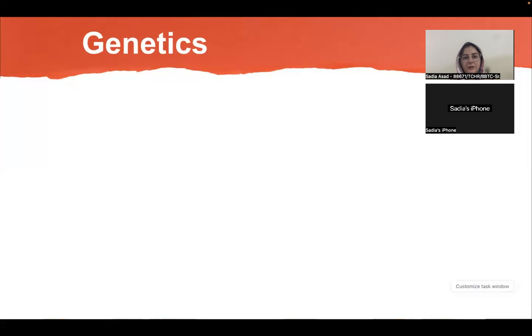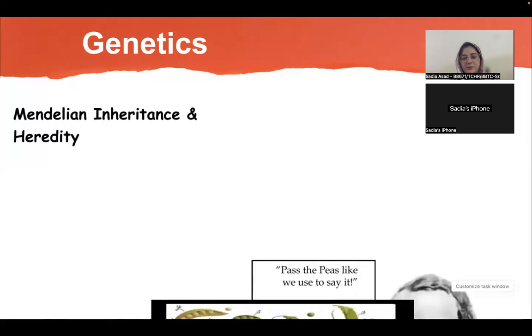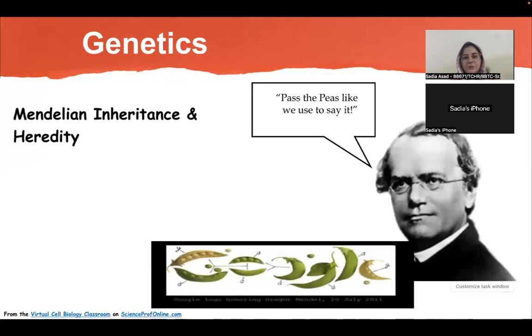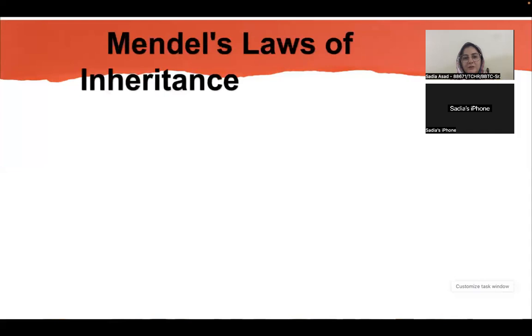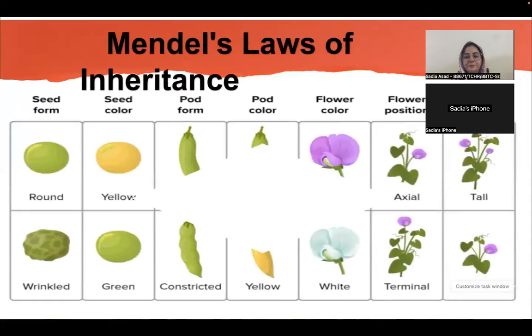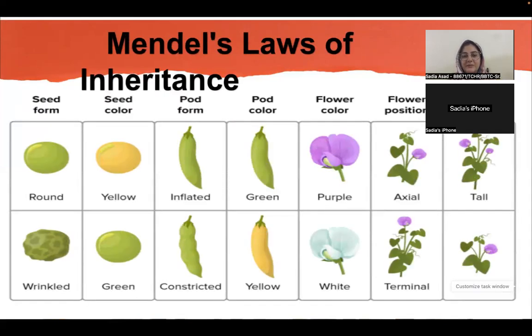Then some more work was done in genetics by a very famous scientist, Mendel, who worked on a pea plant, and he worked on the 7 characteristics of the pea plant. He selected 7 traits of these pea plants, and he studied the inheritance of those traits, which laid the foundation of inheritance.